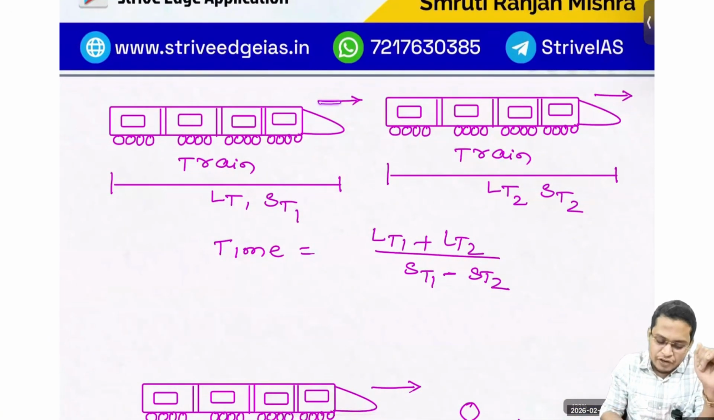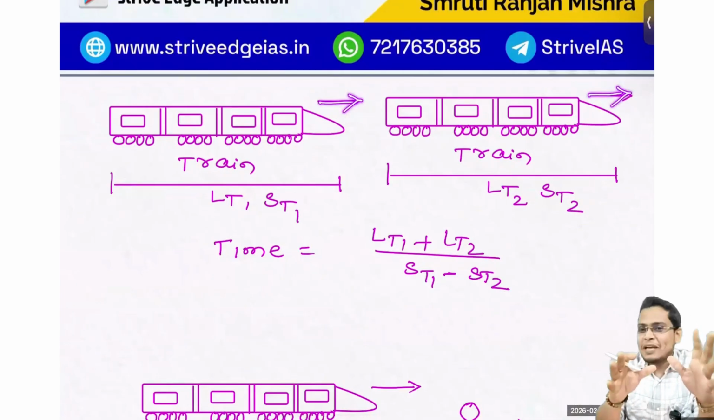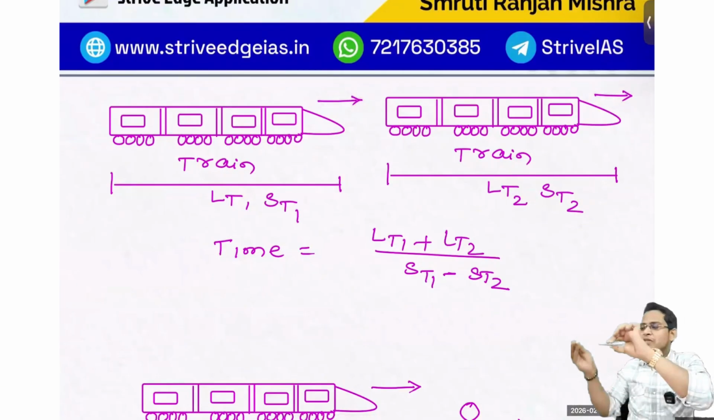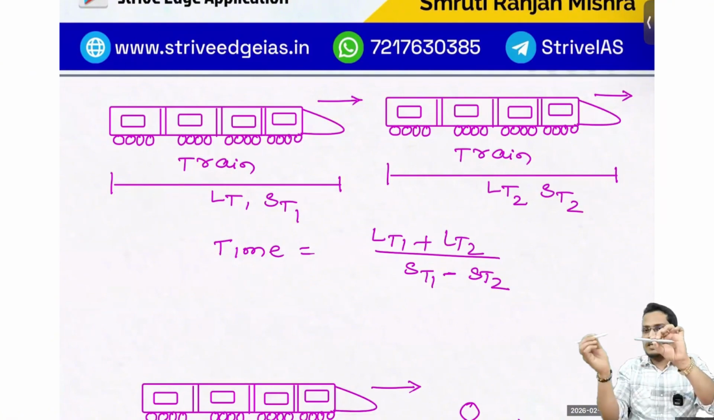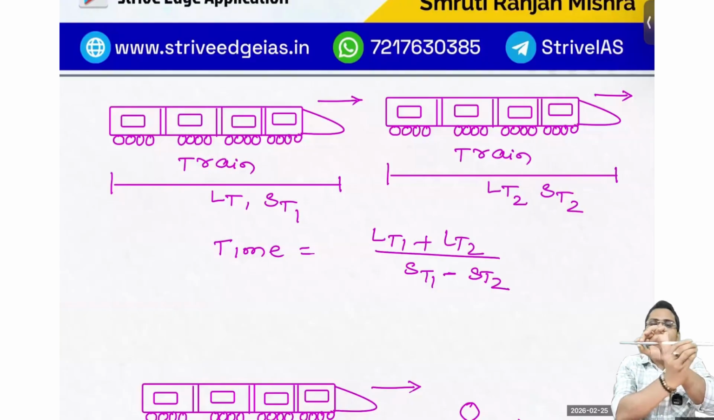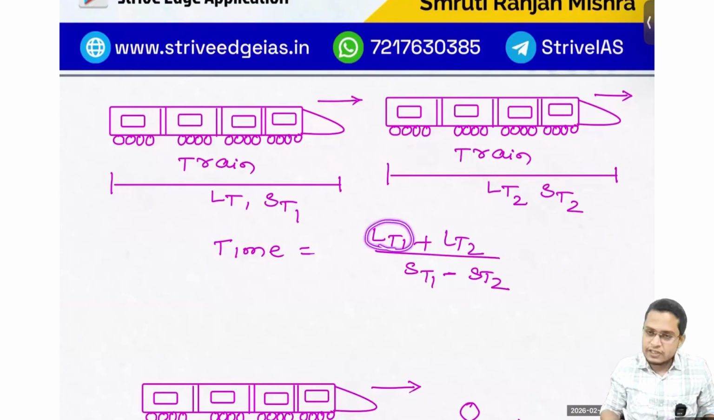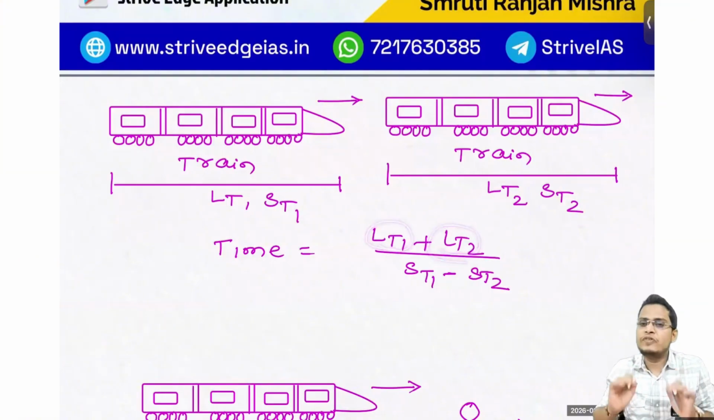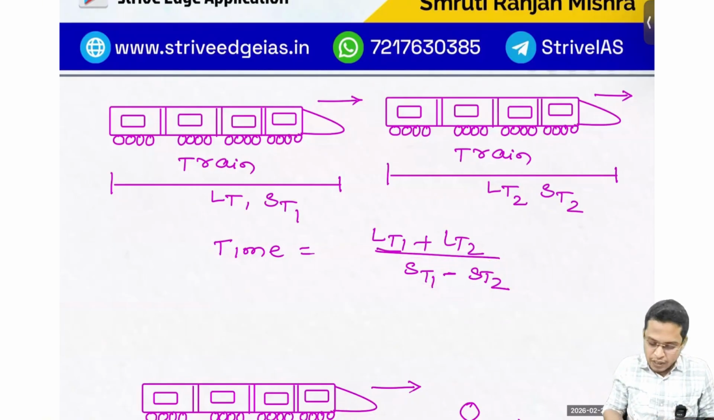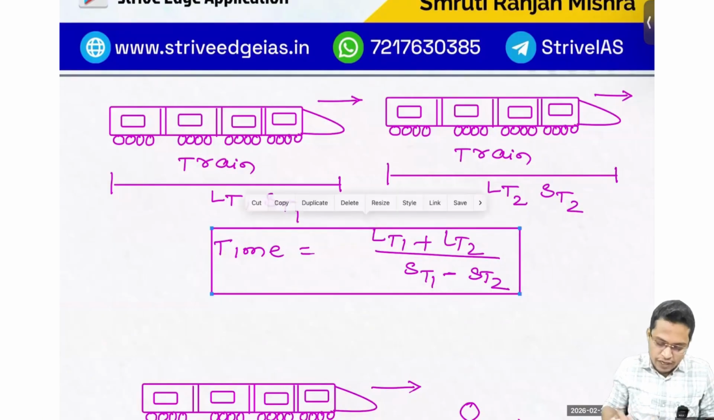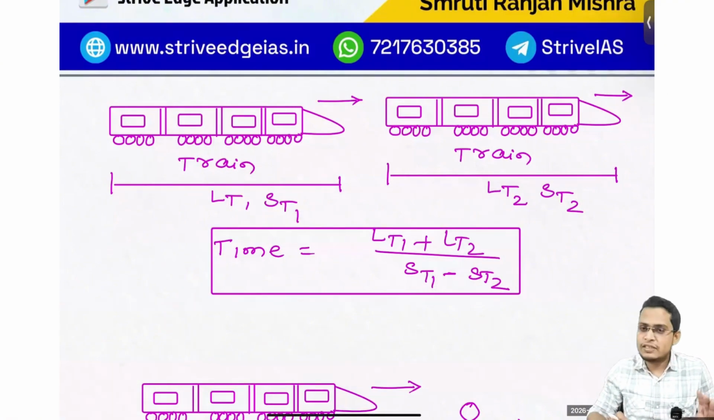Next case, if trains are moving in the same direction, I think we already saw in some case. Let's say these are two trains. One train is moving in this direction, the other is also moving in this direction. So the backward train is crossing the faster train, which means they have to cross their own lengths, LT1 and LT2. So the distance traveled is both lengths: first length of the train, second length of the train. Whenever they are moving in the same direction, their speed is the difference between the two, ST1 minus ST2. So time taken equals LT1 plus LT2 divided by ST1 minus ST2. So we are taking the difference of speed. So this is the fourth case.